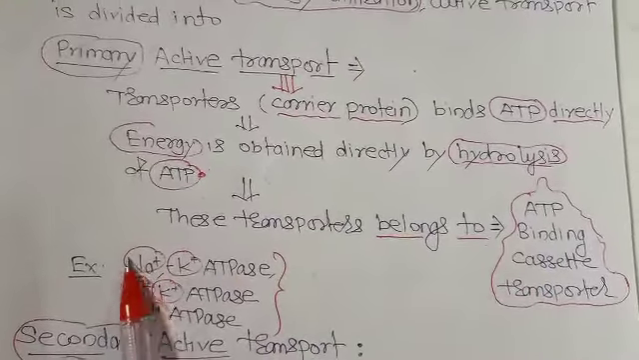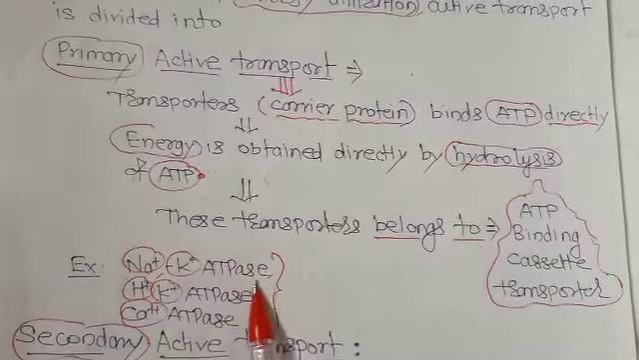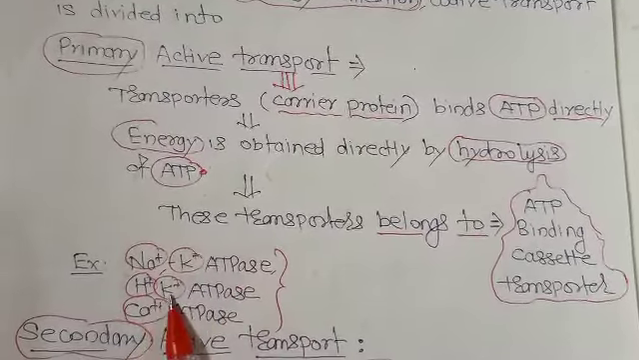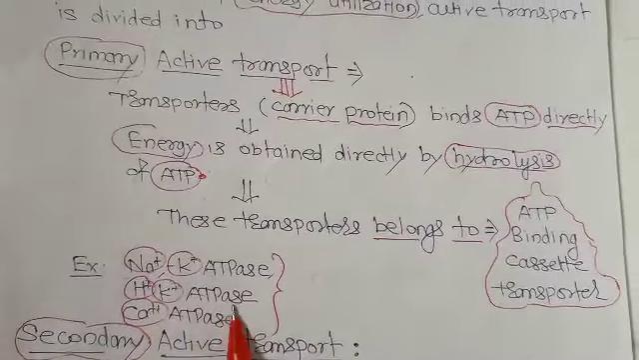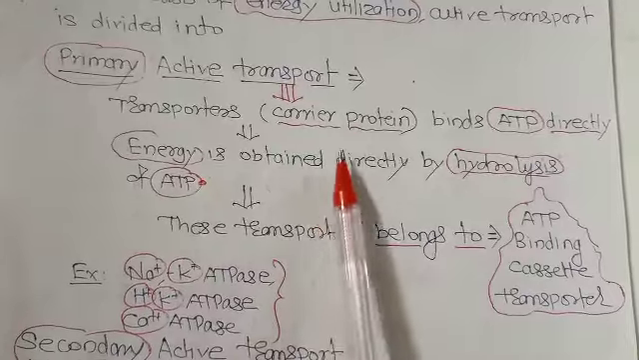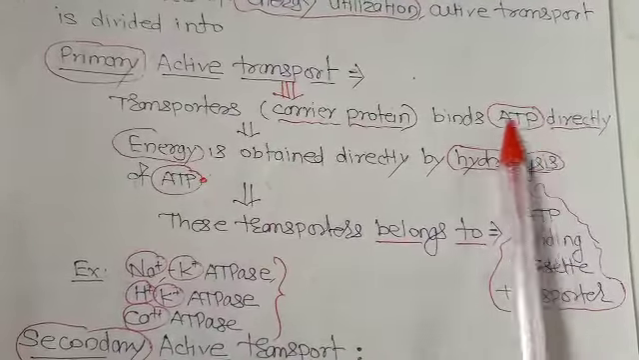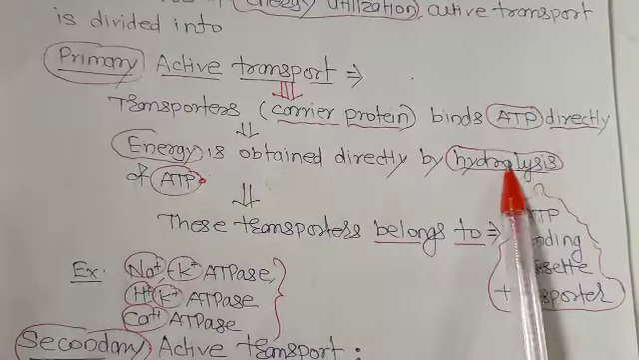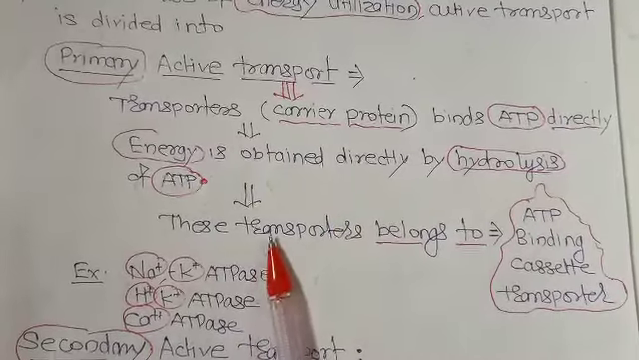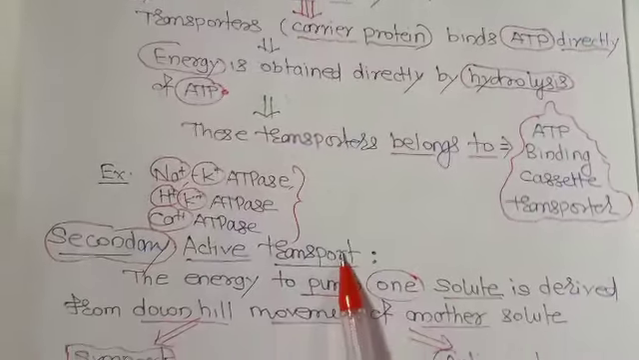Now the examples of primary active transport are the sodium potassium ATPases, hydrogen potassium ATPases, calcium ATPases. All these are primary active transport. Why primary? Because these transporters bind to the ATP directly and they obtain energy directly by the hydrolysis of ATP, and they all belong to the ATP binding cassette transporters or ABC transporters.